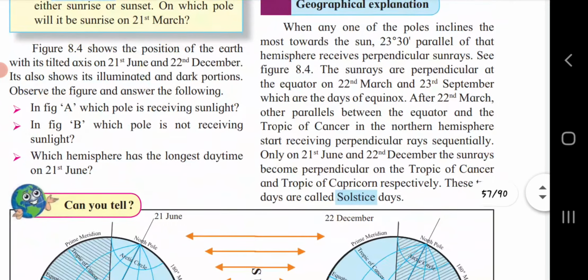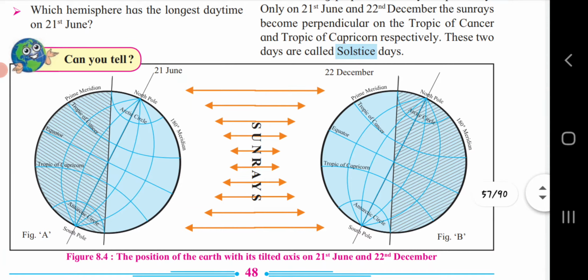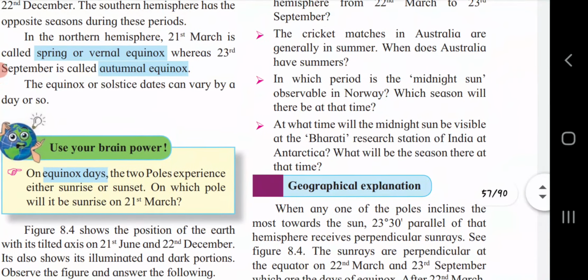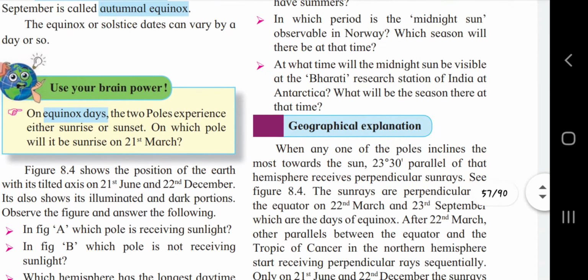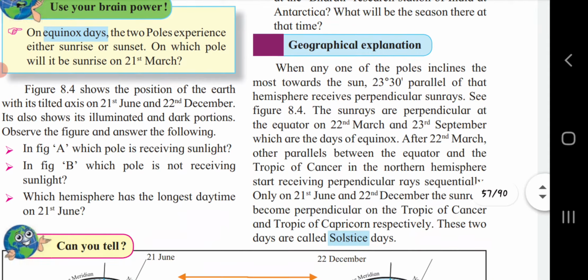Considering the position of the North Pole, it will be summer season in the northern hemisphere from 22nd March to 23rd September. In which period is the midnight sun observable in Norway? Which season will there be at that time?